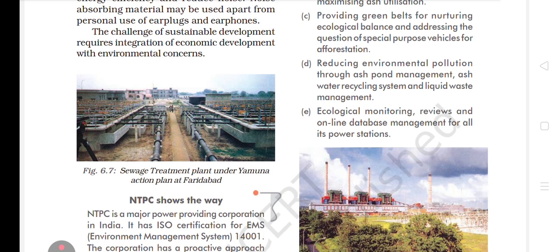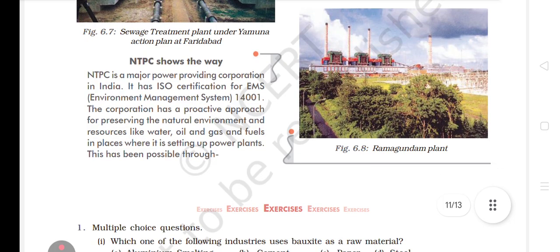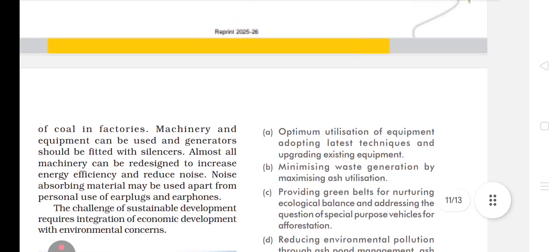Now what is written? NTPC shows the way. NTPC is a major power providing corporation in India. It has ISO certification and EMS, environment management system, 14001. The corporation has a proactive approach for preserving the natural environment and resources like water, oil, gas, and fuels in places where it is setting up power plants, and this has been possible through, first, bacche, points are given.